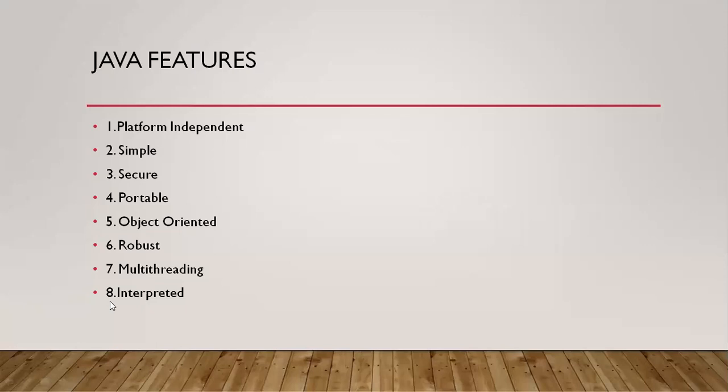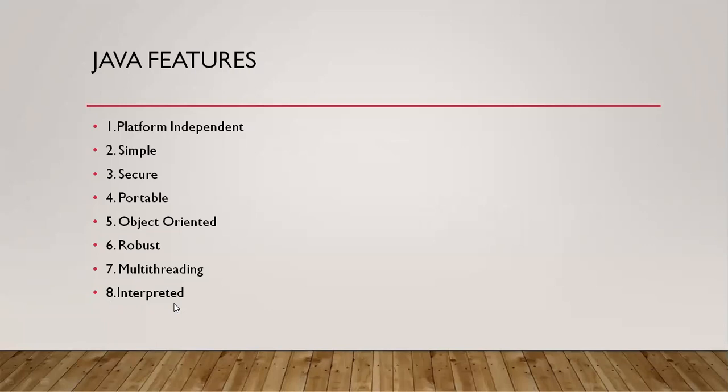And here we will use the interpreter at runtime. At runtime, we will use the interpreter to translate the data, but whenever we use the interpreter, it will translate the data line by line.